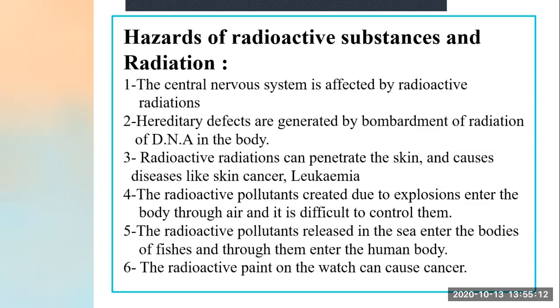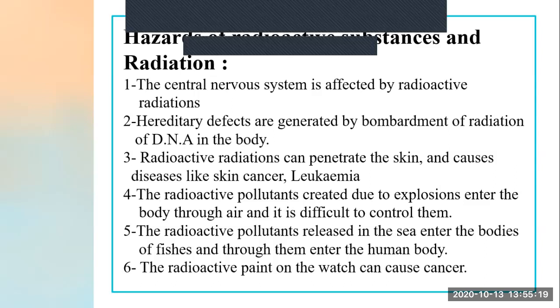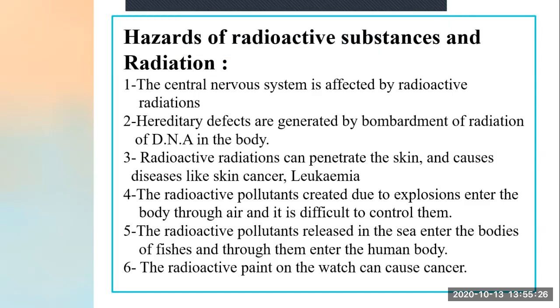Now, fifth point, the radioactive pollutants released in the sea enter the body of fishes and through them enter the human body. Now see, if radioactive pollutants are released on land, they spread to the air, then only we are getting affected. But if we release these radioactive pollutants in the sea, what happens?